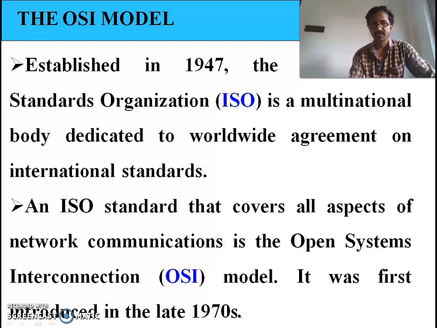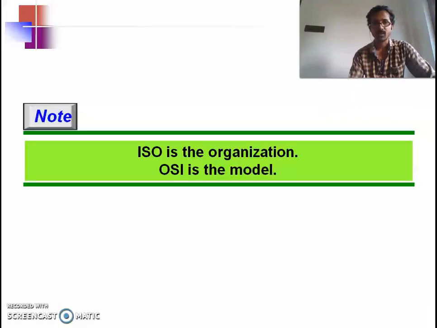The OSI model was introduced in the 1970s. ISO is the organization, OSI is the model. The OSI model is a layered framework for the design of network systems that allows communication between all types of computer systems.